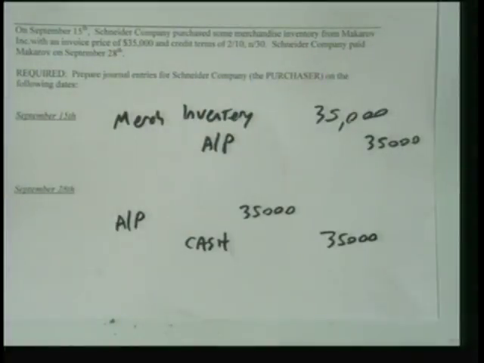Because in business, you don't want to pay before you need to, okay? What this company should have done was pay on day 10, not day 5, not day 6, but day 10, taking the discount. If they missed the discount, they might as well have paid on day 30. Because the longer you can keep the money, the better. It can maybe earn some money in a savings account, and maybe you can sweep it into a nightly certificate of deposit or some sort of interest-earning investment, right? But that's a little beyond this. But going to this is the basic journal entry, right? You missed the discount. Okay.